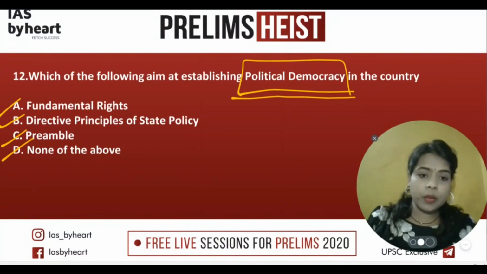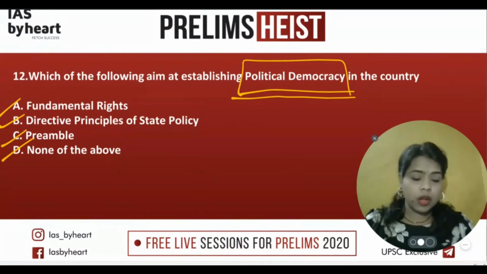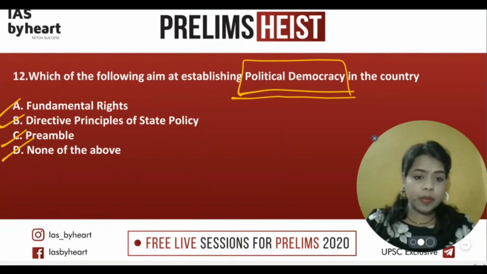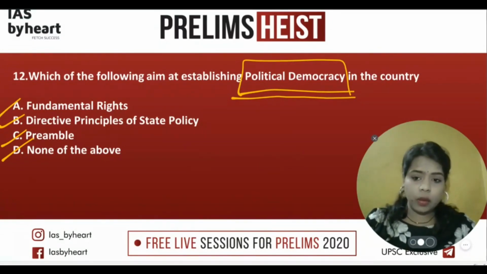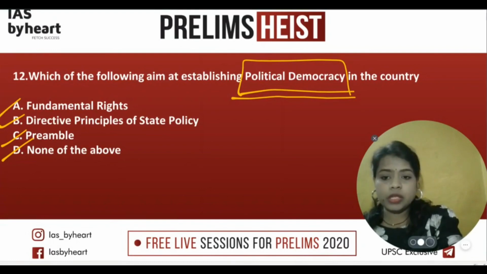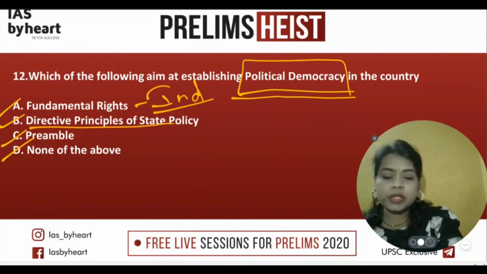Political democracy means they are talking about the state and the people's involvement there, getting everything in a proper way from the people's involvement. Here you observe that the individual gets the fundamental rights, and the directive principles of state policy are related to the state.